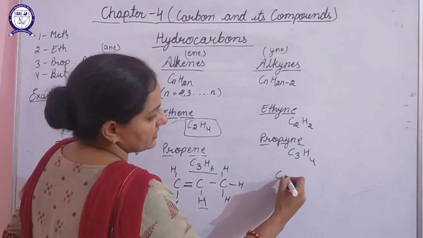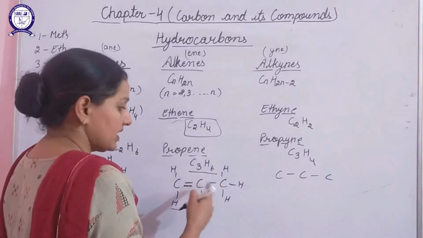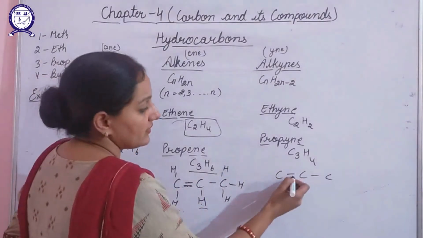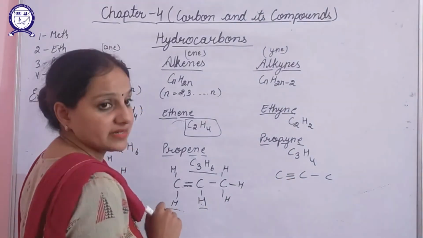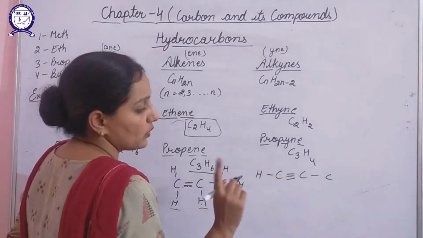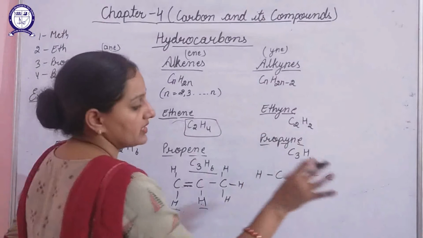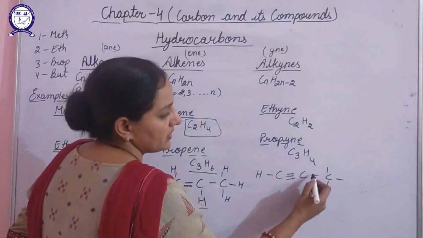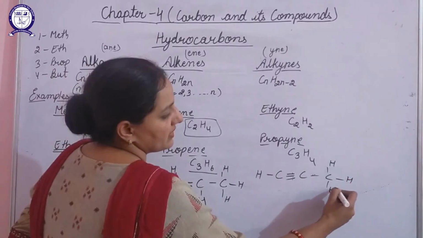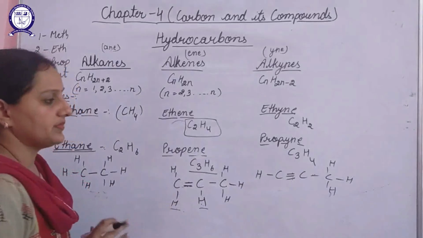So how will you draw it? You have to connect 3 carbon atoms. As I've stated, here you can apply the triple bond either towards the very left side or towards the very right side. If I apply it here, its 3 valencies are satisfied, so it will connect with only one hydrogen atom. Its 4 valencies are satisfied, so it will not connect with any hydrogen atom. It has only one valency satisfied, so it will connect with the 3 remaining hydrogen atoms. So this is how a propyne molecule will be.